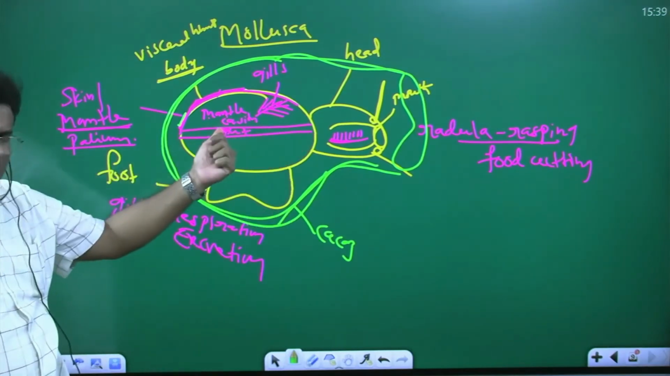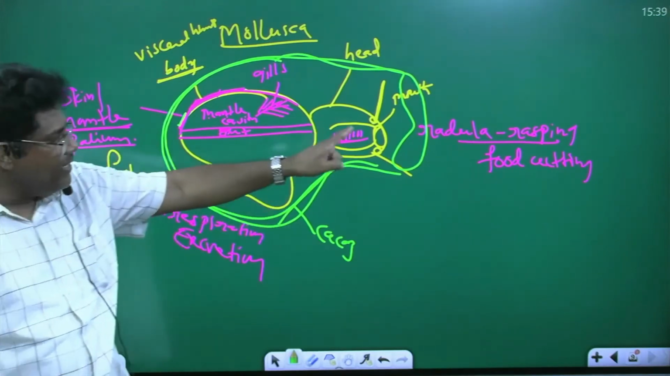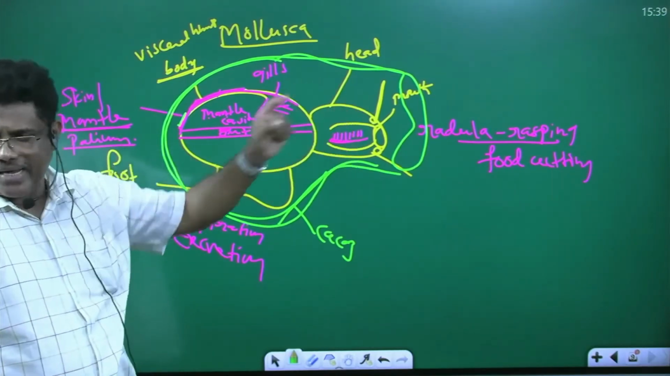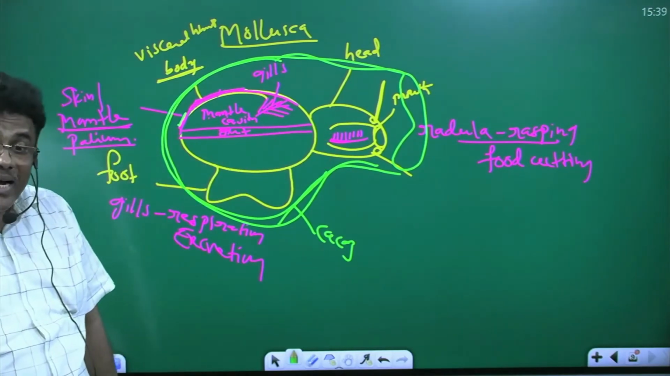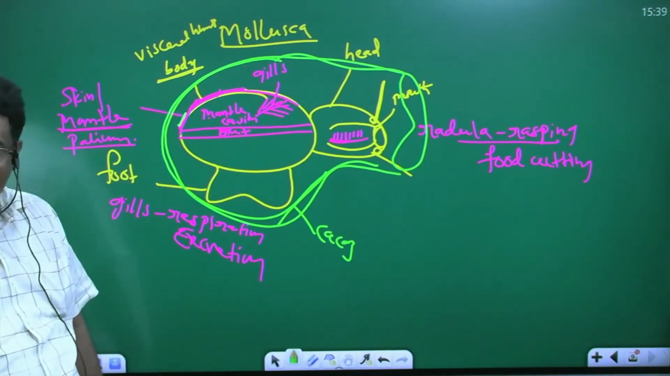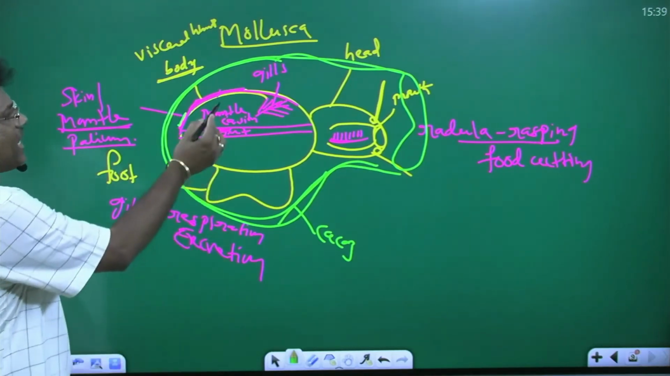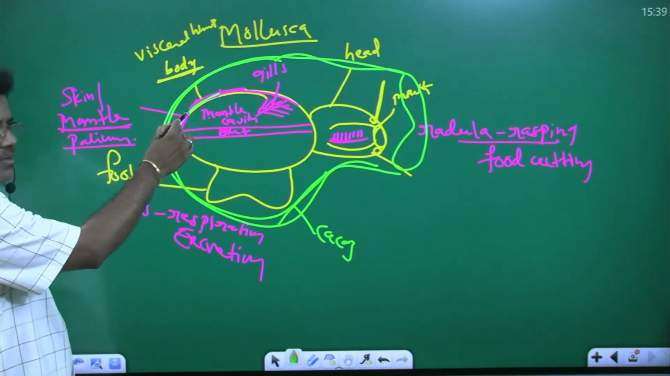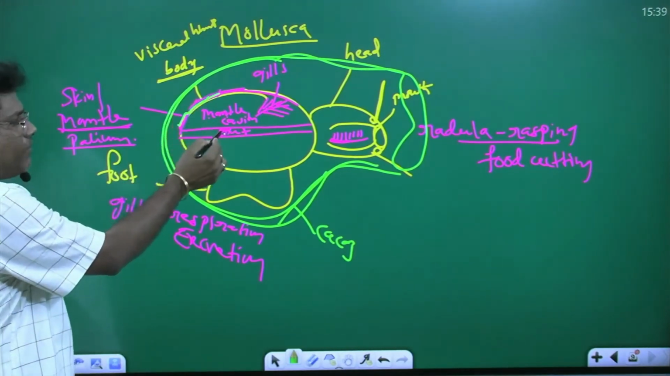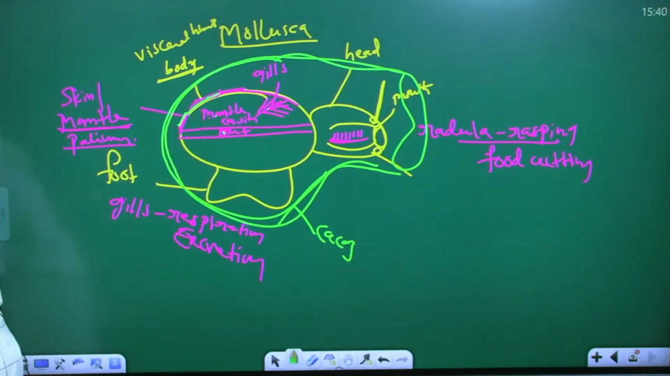Head is there, body is there. The body's other name is visceral hump. In the head, the mouth is there, with eyes and tentacles. The mouth opens into what? Buccal cavity. The buccal cavity contains the file-like radula, a rasping organ useful for food cutting. The body is covered by a layer called skin, mantle or pallium. Between mantle and gut is the mantle cavity, which contains feather-like gills, useful for respiration and excretion.